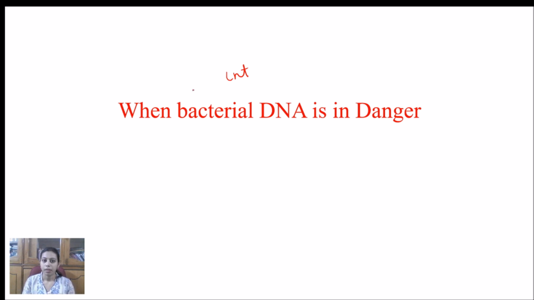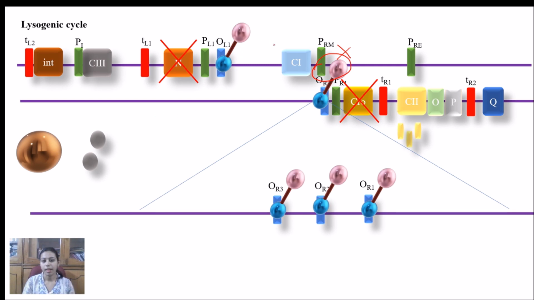So during any danger condition, bacteria produces REC-A protein, and this REC-A protein will cleave the CI repressor protein. Because of the cleavage of CI repressor protein, what will happen? Just below, what is the site? The operator site of CRO will be released, and this will again start activating the formation of the N